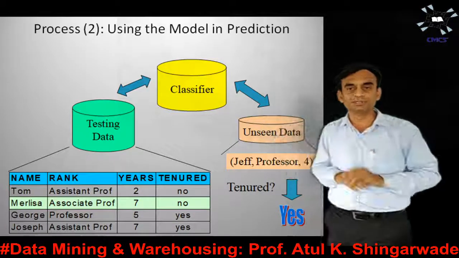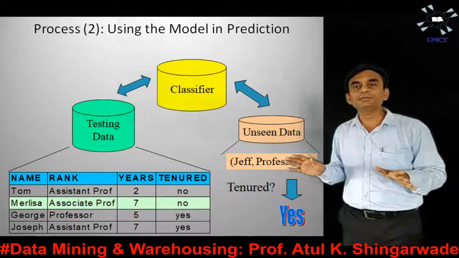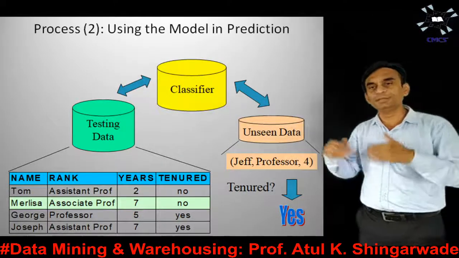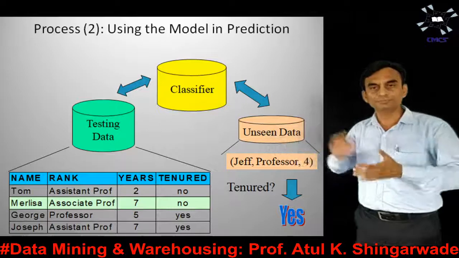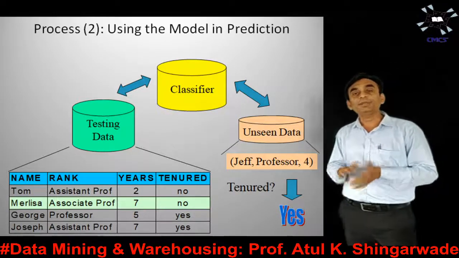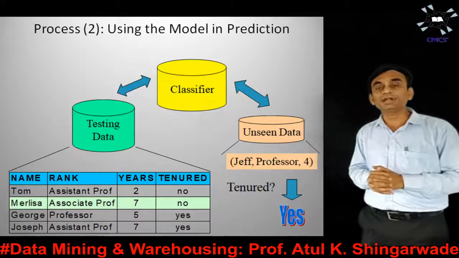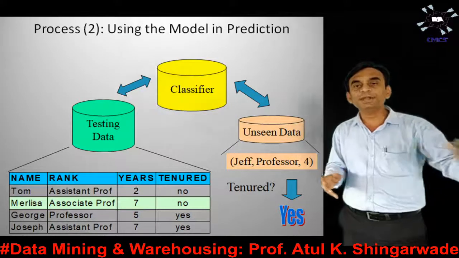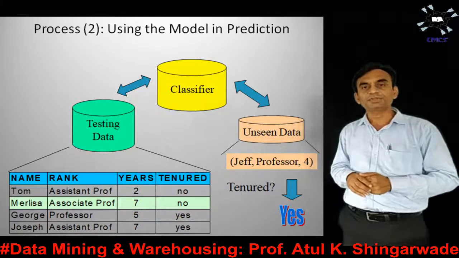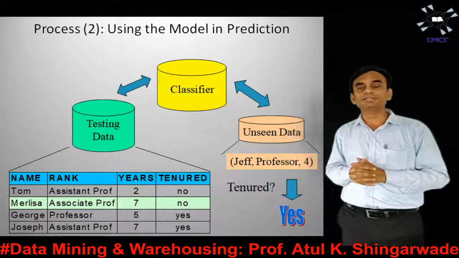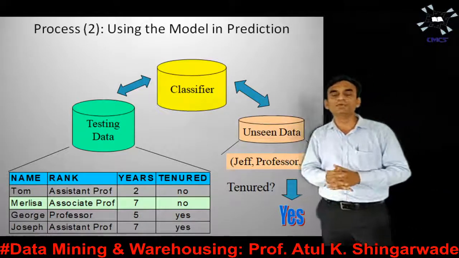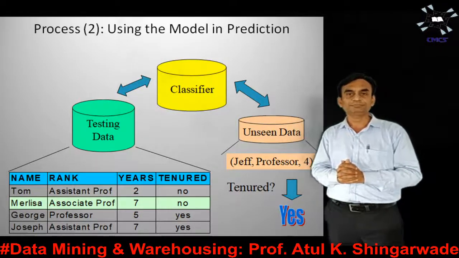The testing data set may have the remaining 30 or more than 30 also. The better approach is that the testing data set should have some data items from the training data set, or nearly equal data items from the training data set.